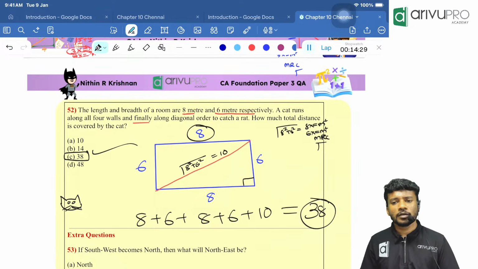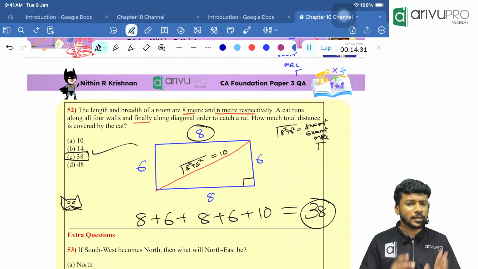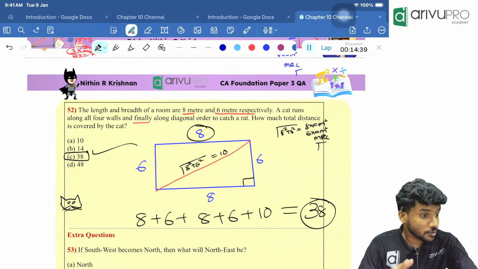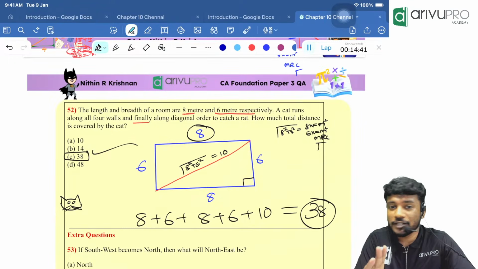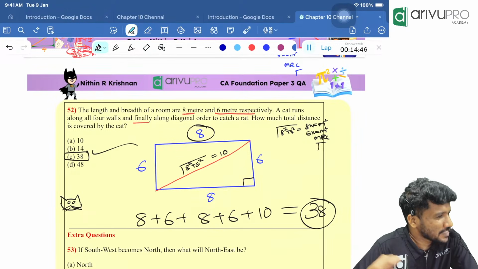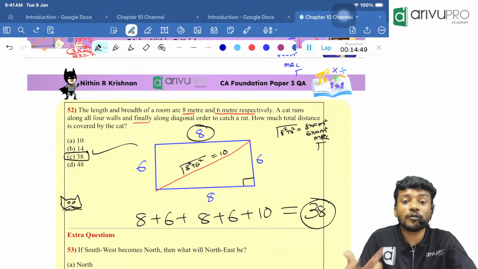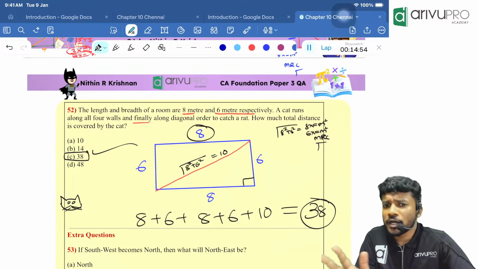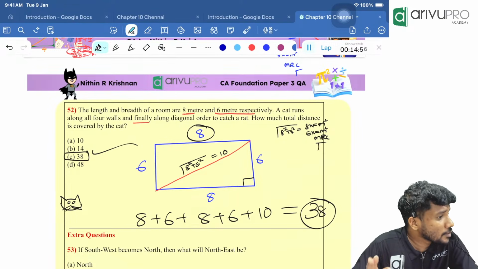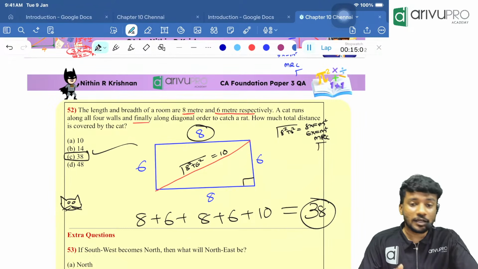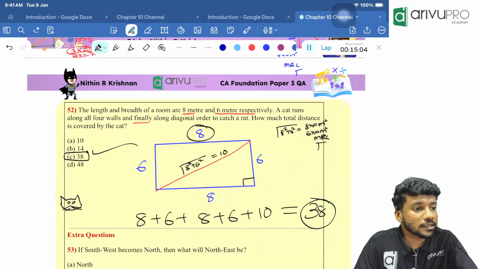So what will you do once today's class is over? You will go home and solve the same set of questions. It will be boring because hard work is always boring. So you should do the same set of questions. Then the workbook is there, right? You should solve the workbook. I already forwarded it to the group. Two things you should solve for this chapter. Then at the end of today's class, you will have an 8 marks test.